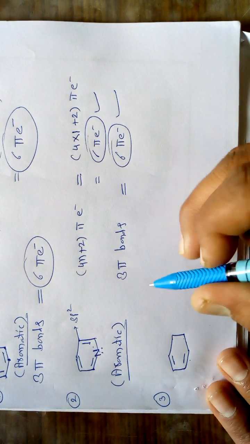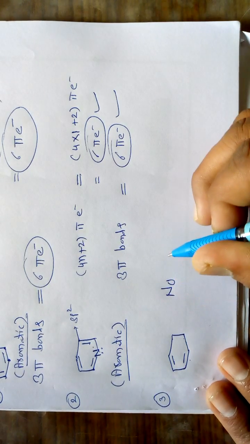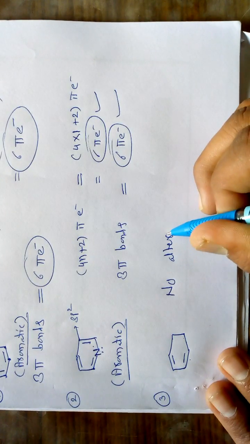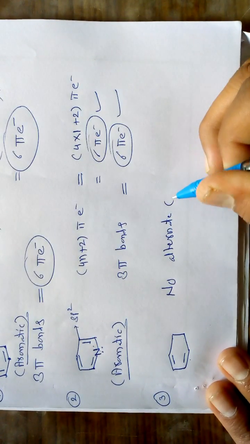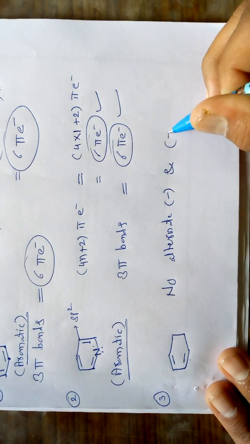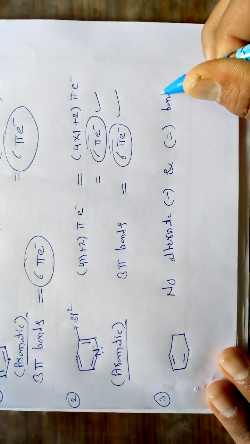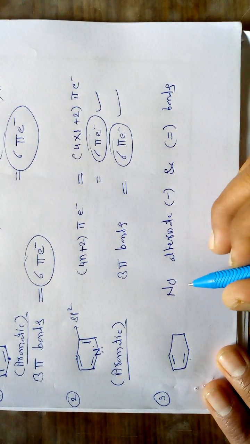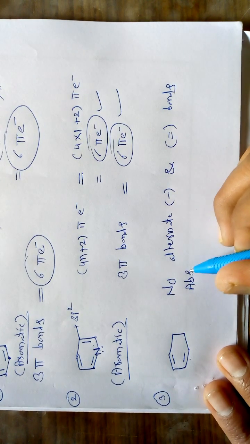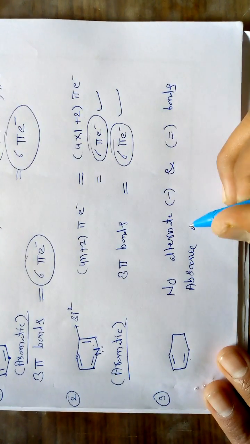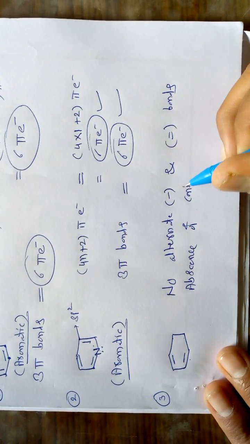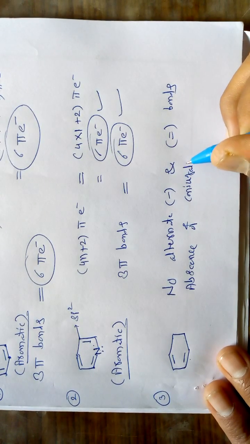There are no alternate single and double bonds, or we can say there is an absence of conjugation.